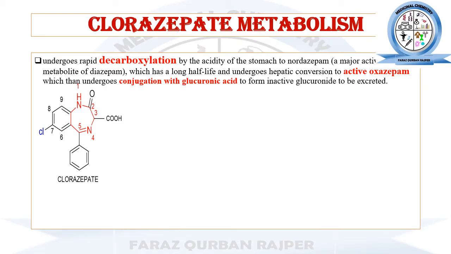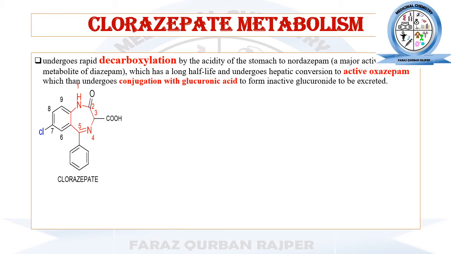Clorazepate metabolism. In our previous video lecture, we learned the chemical structure of clorazepate, that it contains a carboxylic acid functional group at the third position. So during the metabolism of clorazepate, it will undergo decarboxylation, meaning this carboxylic acid group that is present at the third position will be removed.